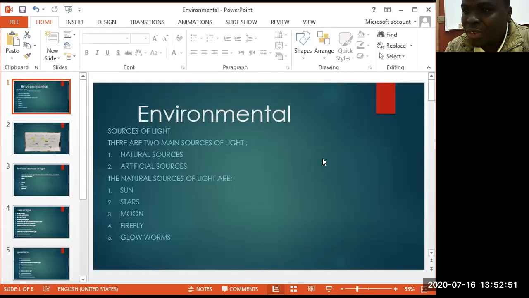Under natural sources of light, it means that these are types of light that exist on their own, and therefore no man brings them into existence. For instance, you have the sun, which is the main source of light. We have stars, we have the moon, we have fireflies and glowworms. Glowworms and fireflies are small animals that are able to produce their own light.